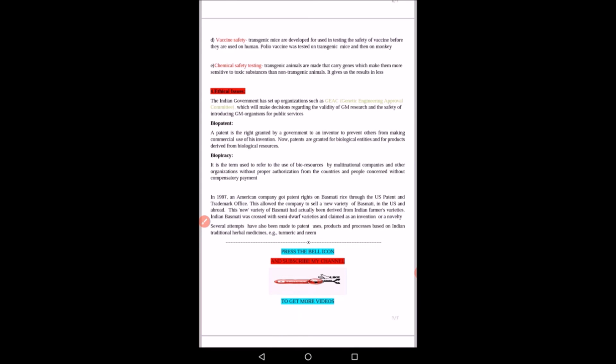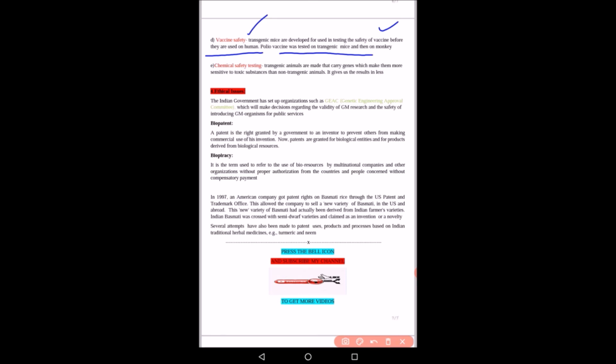Another application is in vaccine safety. Transgenic mice that are developed are used in testing the safety of the vaccine before they are given to humans. Polio vaccine was tested on transgenic mice and on monkeys. So these transgenic animals are also used for testing the vaccines before they are given to the human body, because vaccines can cause various side effects. So these are first done on transgenic animals.